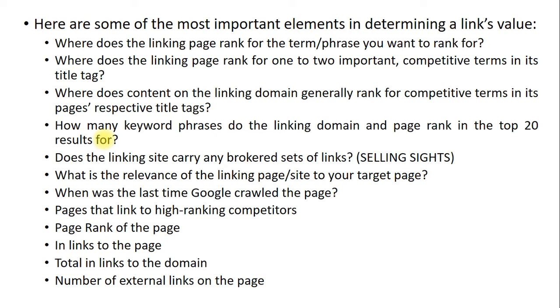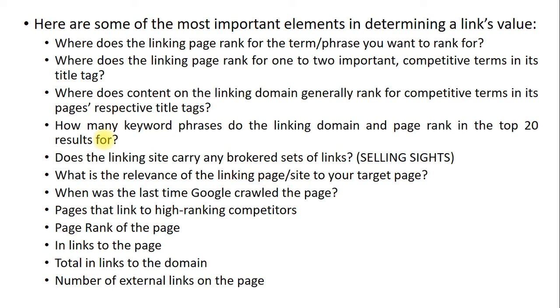Next, where does the linking page rank for one or two important competitive terms in its title tag? Competitive terms means what? Sales and discount are both competitive terms which you can use inside the title tag. So when you analyze the ranking of your linking page, you need to add competitive words inside the title tag.